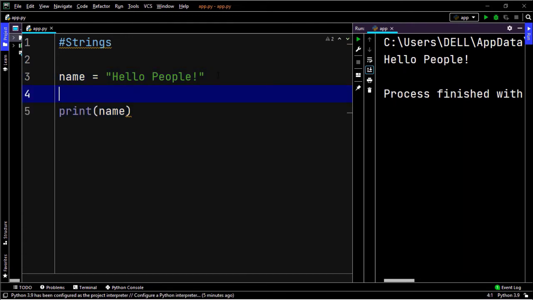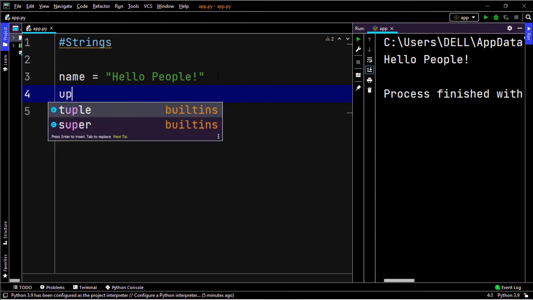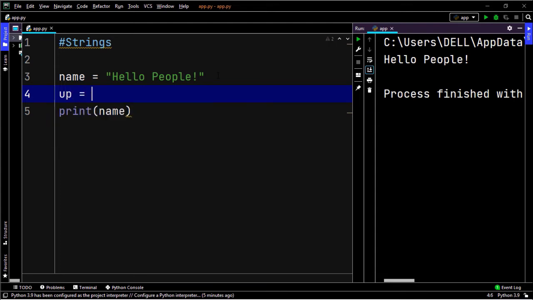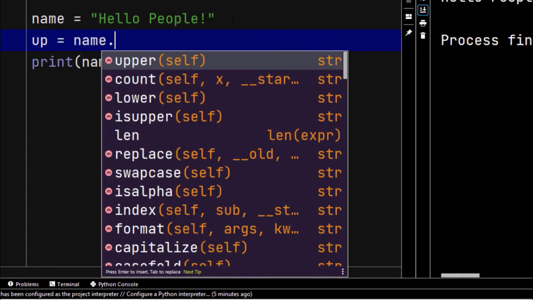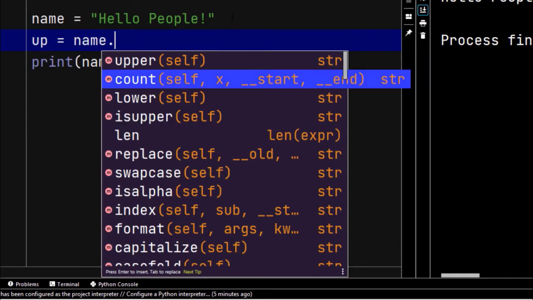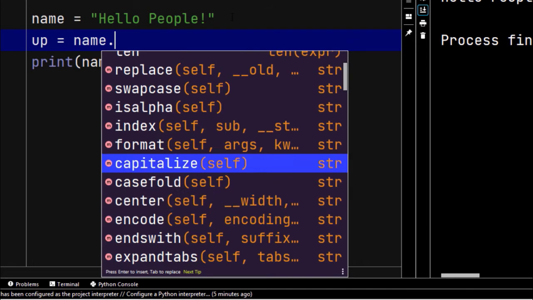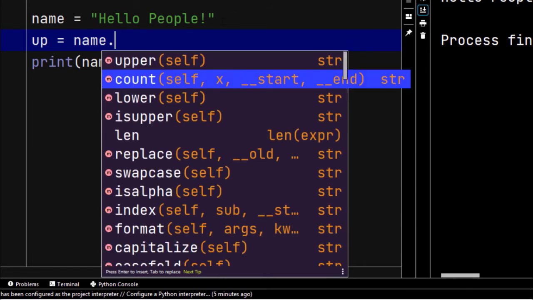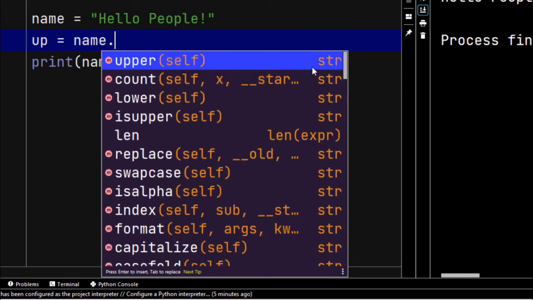That's it. I'm taking a variable up equals to name dot. When you click on dot, a lot of methods are going to appear. Okay, you can see something called m here. M means a method. str is for strings. This only works for string methods. That's it. This only works for strings.